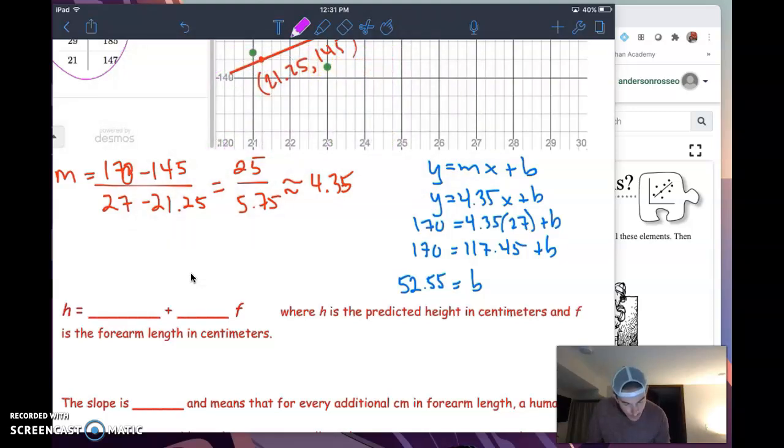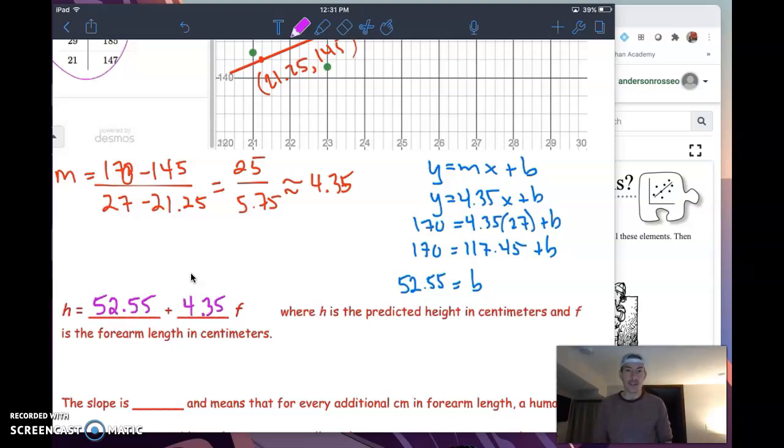All right, I can go ahead here and say the predicted height is equal to that intercept. This is how it's often done in statistics, plus the slope times that observed or measured forearm length. We often write that intercept first, plus the slope multiplied by the independent variable.